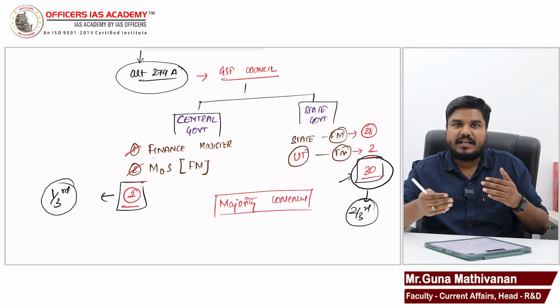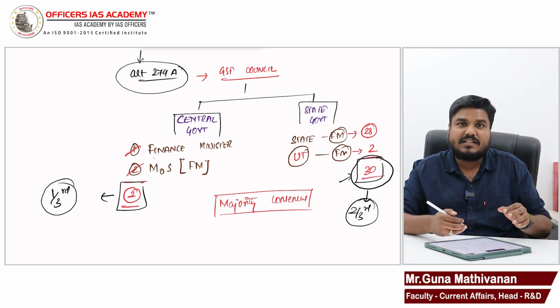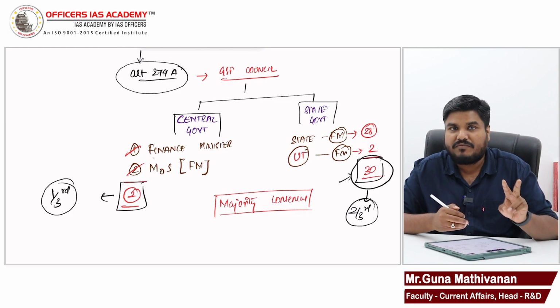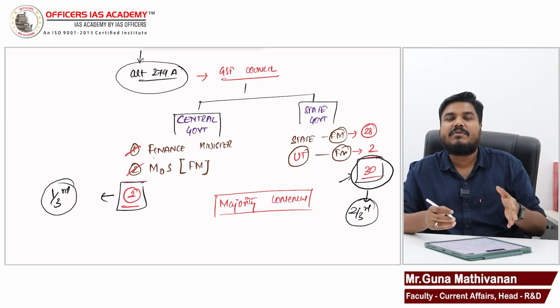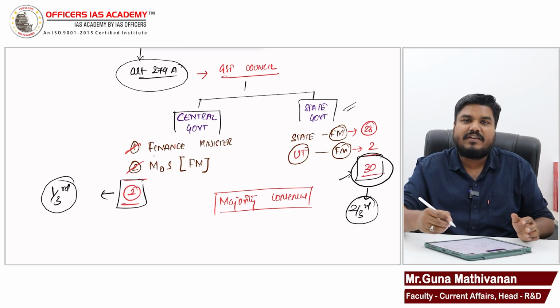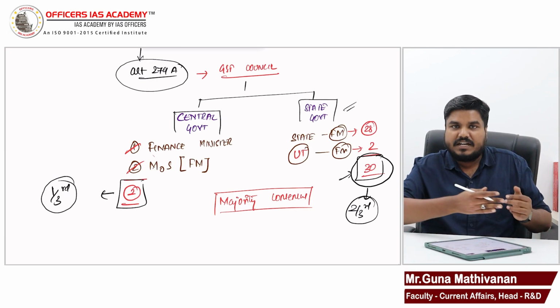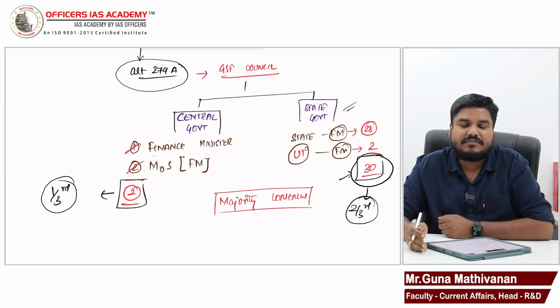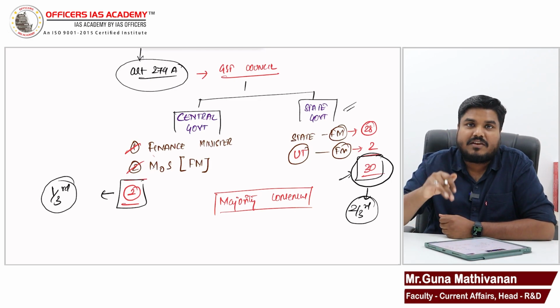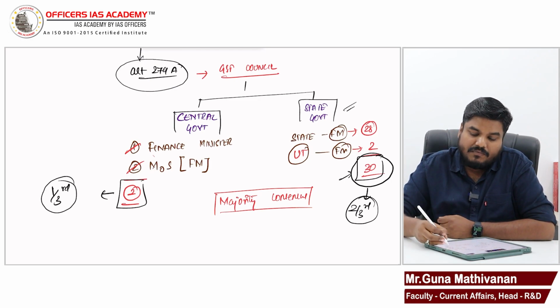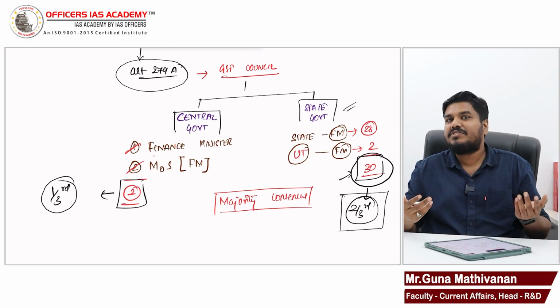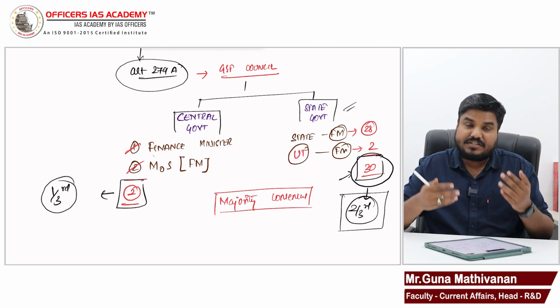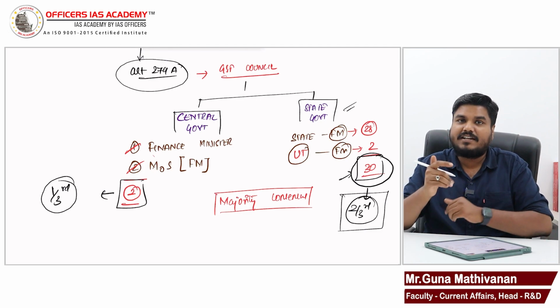Why has differential voting been given? Because central government is represented only by two individuals. So if we give only two votes for central government, then the decision will be lopsided, states will always win. So a differential voting weightage has been provided. Now we can ask another question. Sir, even now, 2/3 voting weightage goes for the states. That means they have the majority. So the decisions will be biased. It will be favoring states.